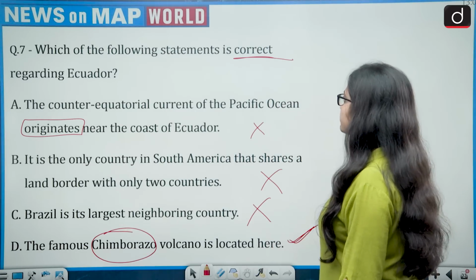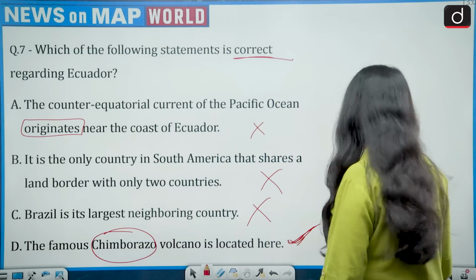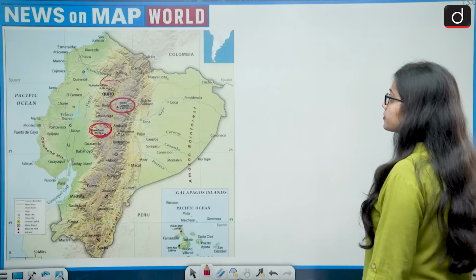So which of the following statements is correct? Then option D is correct. Moving on to the next question.